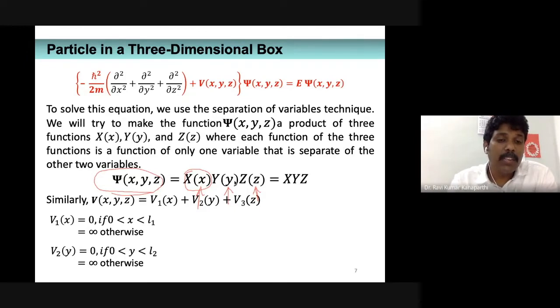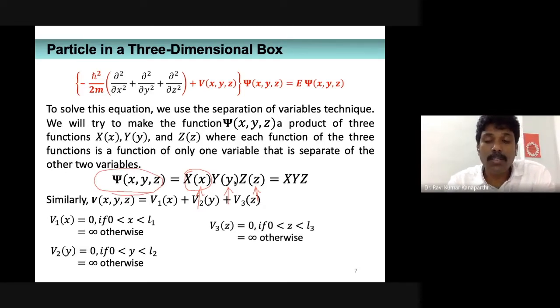If the particle is going above L2 or below 0, then its potential energy, that is V2 of y, is going to be infinitely large. Similarly, I can also define the z component of the potential energy, that is again 0 if the particle is within 0 and L3 along the z direction, and otherwise it's infinitely large.